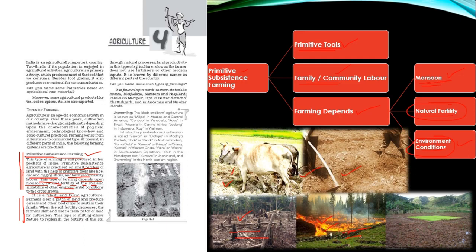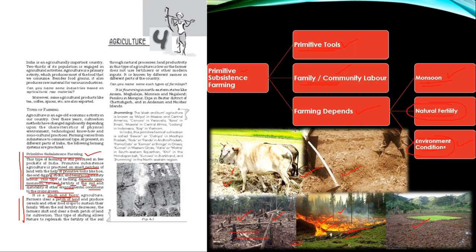That is why it has the name slash and burn. Slash means cutting down the bushes and then burning the material left over in the field. It is called slash and burn agriculture, and it is also called shifting cultivation.